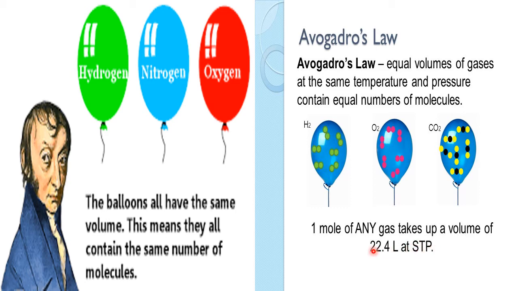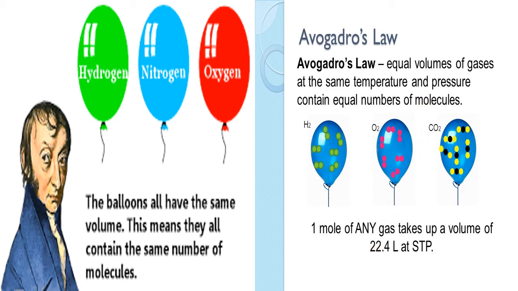So that means when you take 22.4 liters of gas at STP, that is called 1 mole of gas, which is equal to 6.022 × 10^23 molecules of that gas. Equal volume is 22.4 liters of any gas. You take 22.4 liters of methane or hydrogen or oxygen or CO2, all contain an equal number of molecules, that is 6.022 × 10^23 molecules of that gas. So that is the meaning here. Equal volume is 22.4 liters.